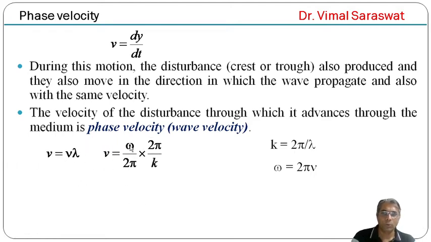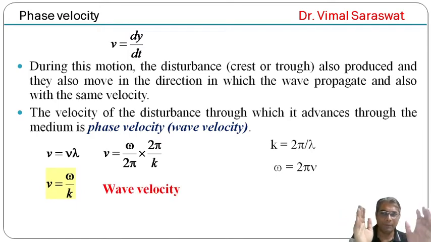So v equal to omega upon 2 pi into 2 pi by k, the 2 pi cancel out, so v equal to omega upon k, and this is the wave velocity.